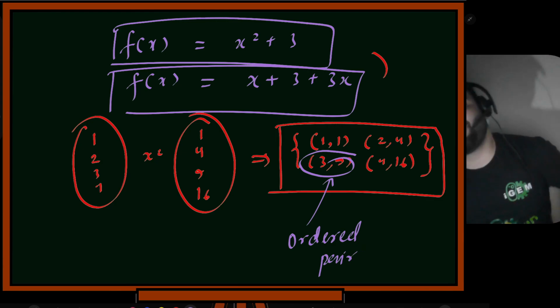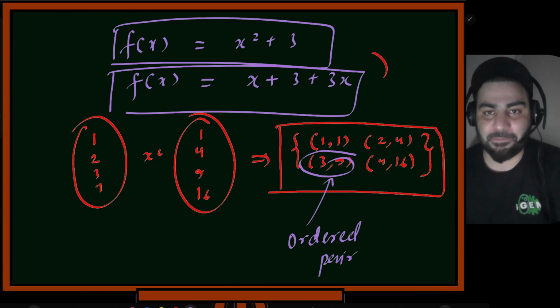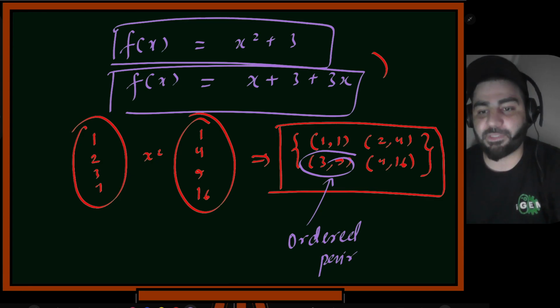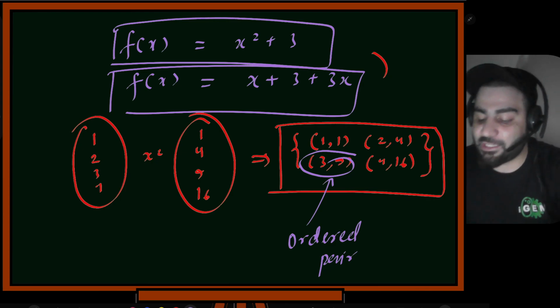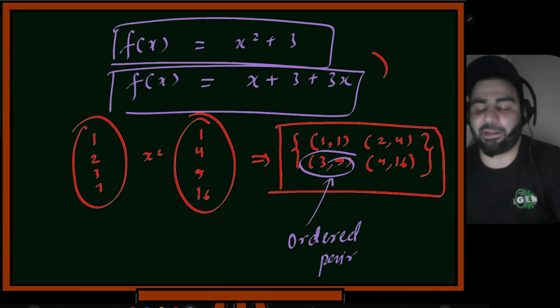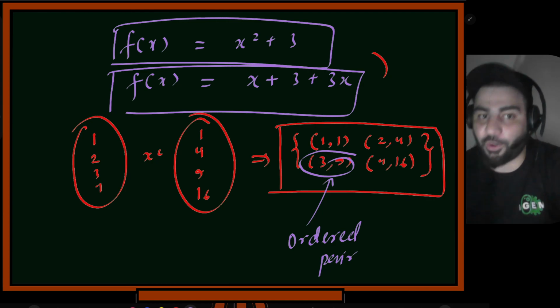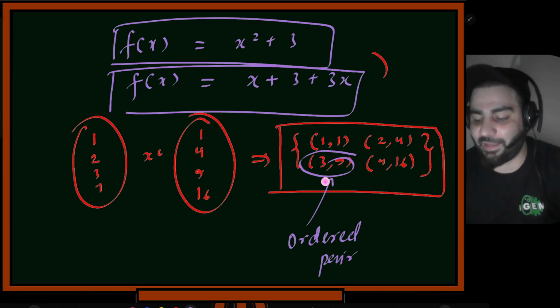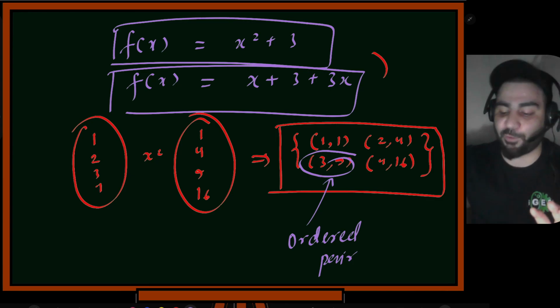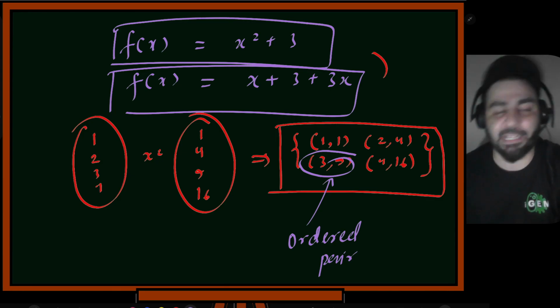How many of you know all of these terms? I hope most of you know all of these terms. I'm just naming them, putting them in the right context. So this is called an ordered pair. Why is it called an ordered pair? Because if I just flip the order, if I write 9, 3 instead of 3, 9, all hell will break loose. Why? Because I'm saying that 9 gets the output 3, but it's the other way around. It is 3 that gets the output 9.